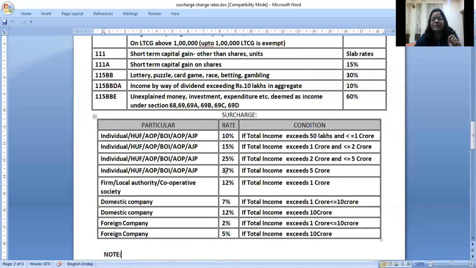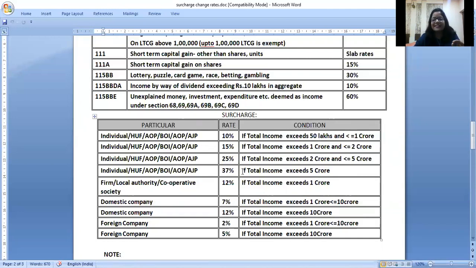And this is very important for calculation of marginal relief also, right? So for individuals, HUFs and all, if the income exceeds 50 lakhs and is up to 1 crore, surcharge is 10% on tax. I am repeating, surcharge is 10% on tax. If the income exceeds 1 crore and is up to 2 crores, surcharge is 15%. If the income exceeds 2 crores and is up to 5 crores, surcharge is 25%.